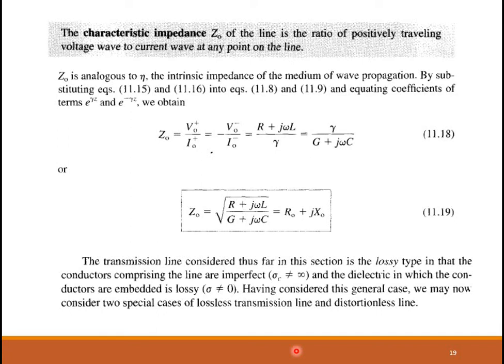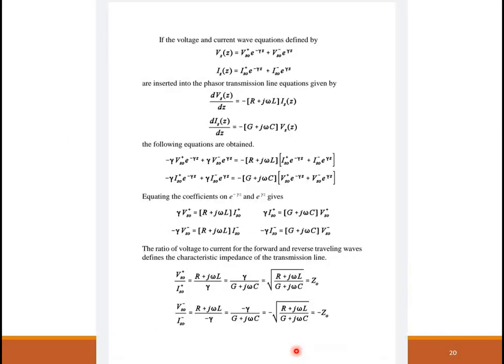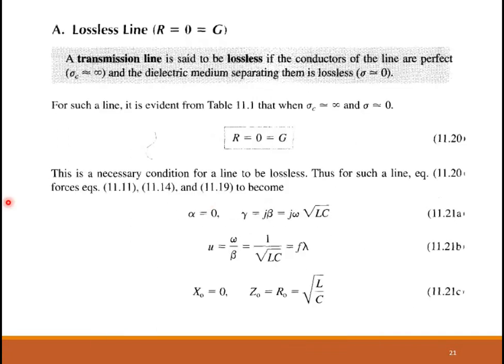Now we're going to consider two special cases. Okay. The first special case is a lossless line. So by definition, when is a line said to be lossless? Your conductor is a perfect conductor. What do you mean by perfect conductor? The conductivity will be infinity. And the dielectric medium is lossless. When is the dielectric medium said to be lossless? When sigma is 0. So a transmission line is lossless if these two conditions are satisfied.